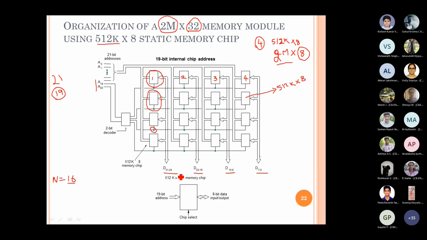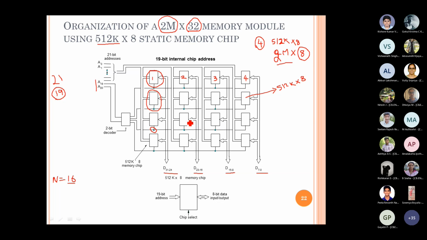So first we have to find out the number of chips required and in what arrangement we are going to do it. For example, if instead of 2M into 32 it is 2M into 16, then all we require is only 2 columns, not 4 columns. In that case, it will be only 8 chips rather than 16 chips, right?